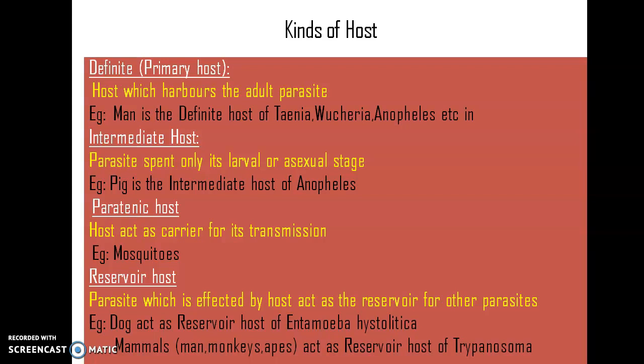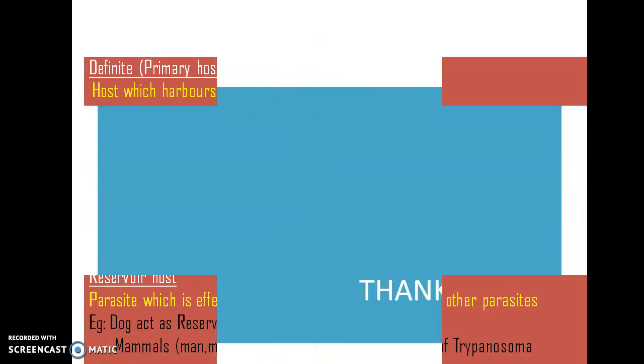That is called a reservoir host. Also mammals, generally monkey, man and apes, act as reservoir hosts of Trypanosoma organisms, a microbe, right? So these are the different kinds of host.